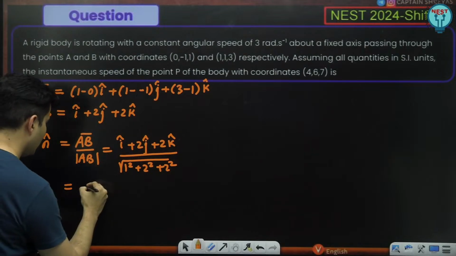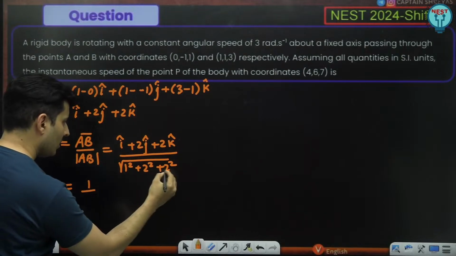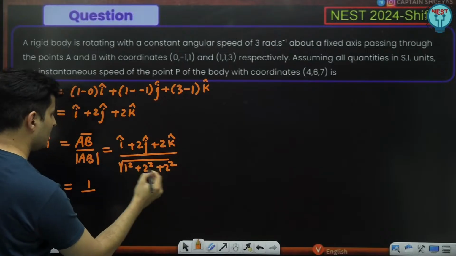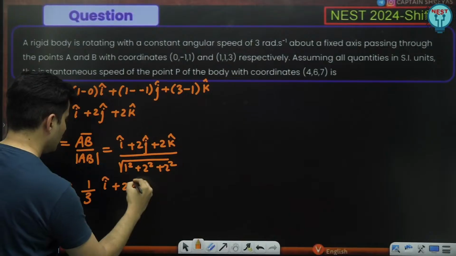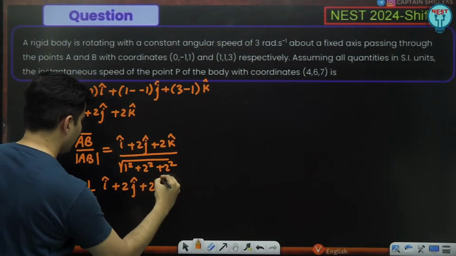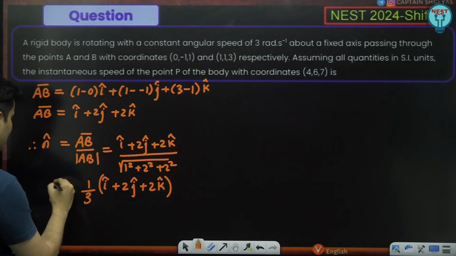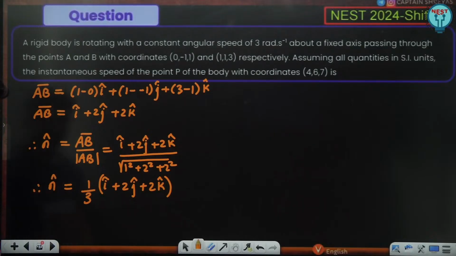It will be nothing but 1 by 3, and this will be i cap plus 2j cap plus 2k cap. Perfect. So this is your n hat.